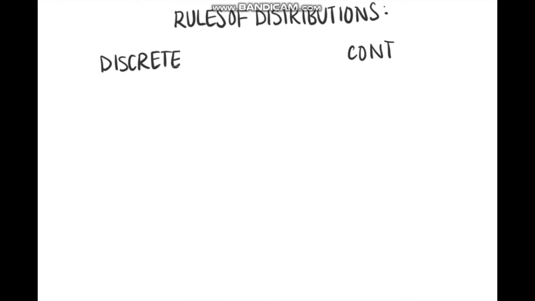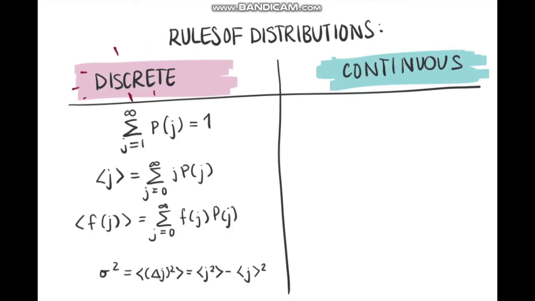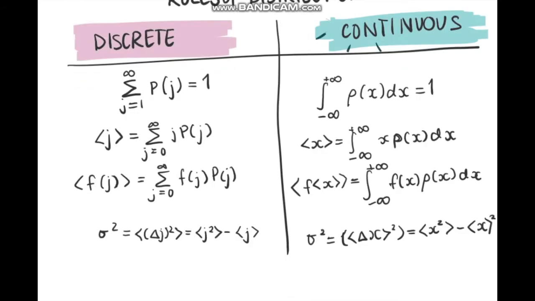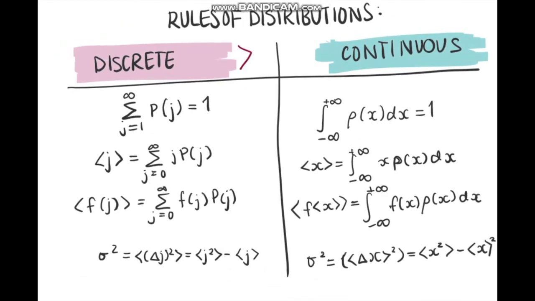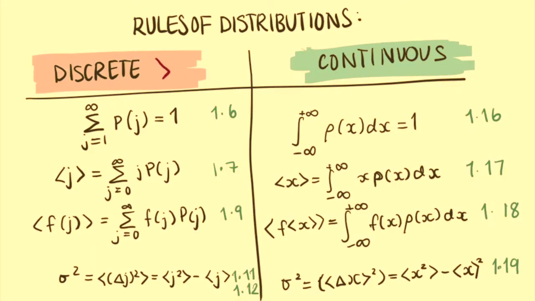The following rules of discrete distribution can be seen here, and the rules for the continuous distribution can be seen here. The rules for the discrete distribution can directly translate into the continuous distribution.